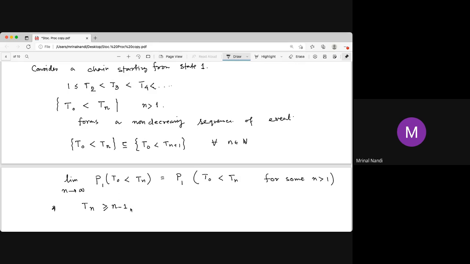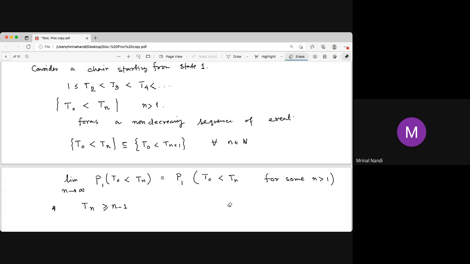T2 is greater than or equal to 1, T3 is strictly greater than T2. That means if T2 is 1, T3 cannot be less than 2. The least value of T3 is 2. Similarly, the least possible value of T4 is 3. So the least possible value of Tn is n minus 1.